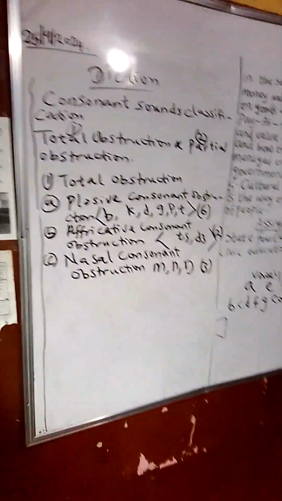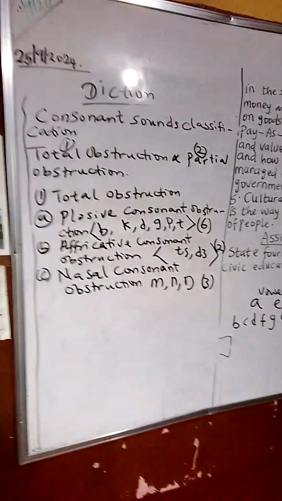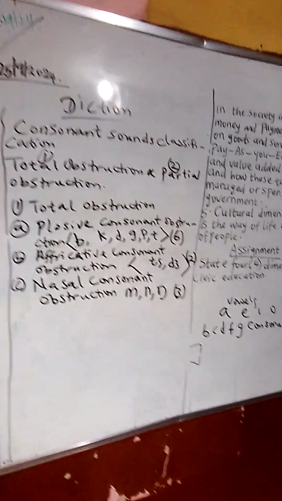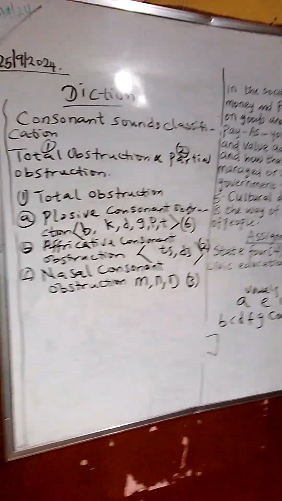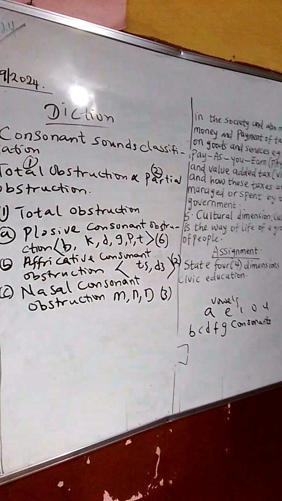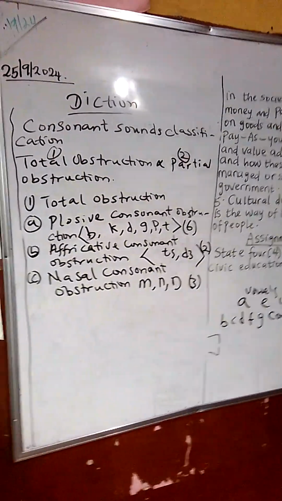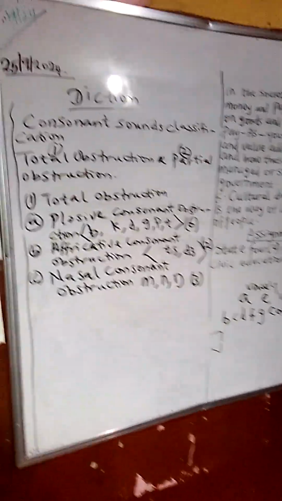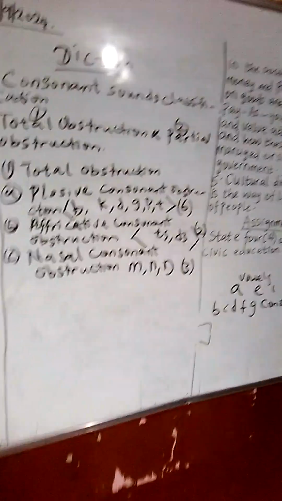We are looking at consonants. Under the consonant, we are looking at the consonant sounds classification for our diction class. Under the consonant sound classification, we have total obstruction and partial obstruction.